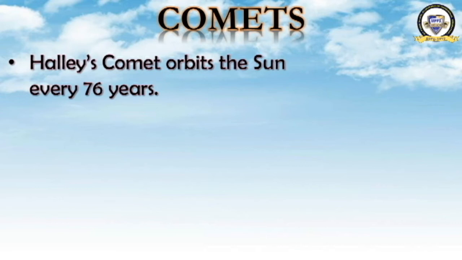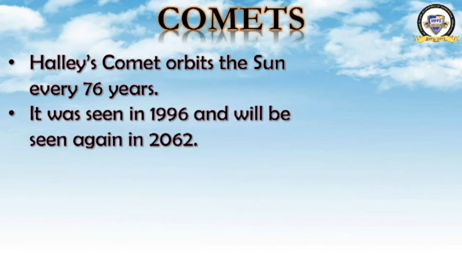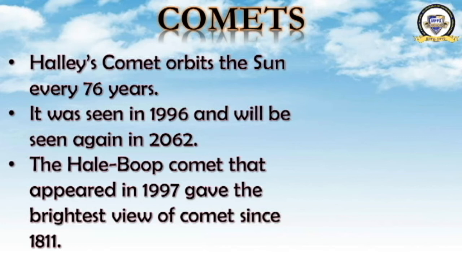Halley's comet orbits the sun every 76 years. This is an example of a comet, Halley's comet. That comet orbits the sun every 76 years. It was seen in 1996 and will be seen again in 2062. Once in 76 years only, Halley's comet appears in the solar system. And when was it visible last time? 1996. Now when will it be visible? It will be visible in the year